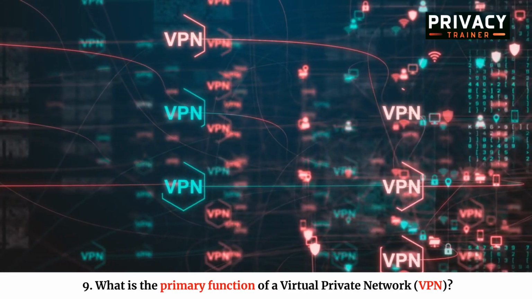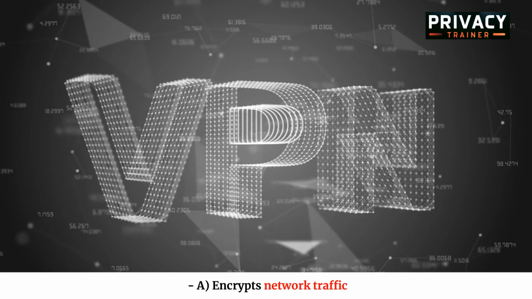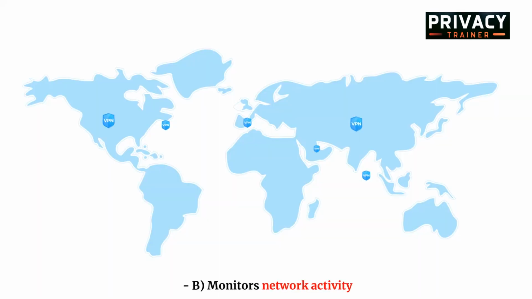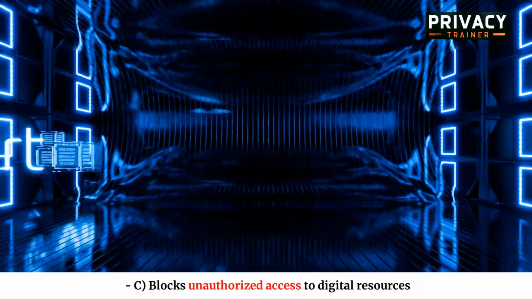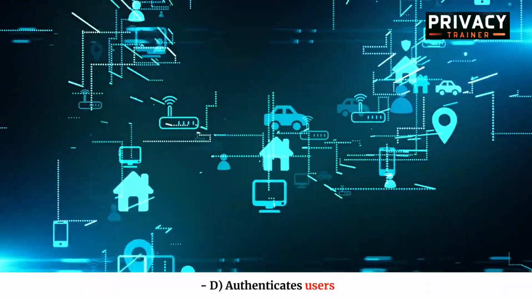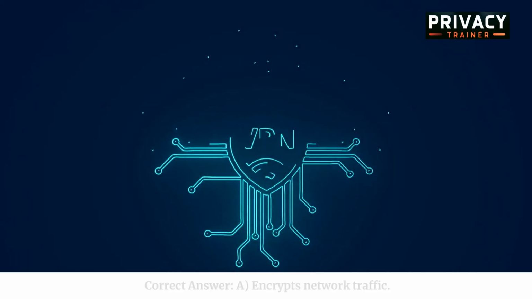9. What is the primary function of a virtual private network, VPN? A. Encrypts network traffic. B. Monitors network activity. C. Blocks unauthorized access to digital resources. D. Authenticates users. Correct answer: A. Encrypts network traffic.